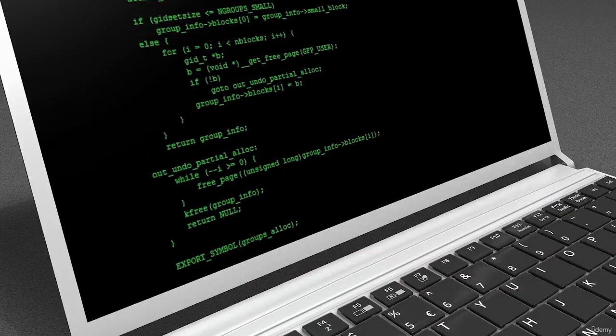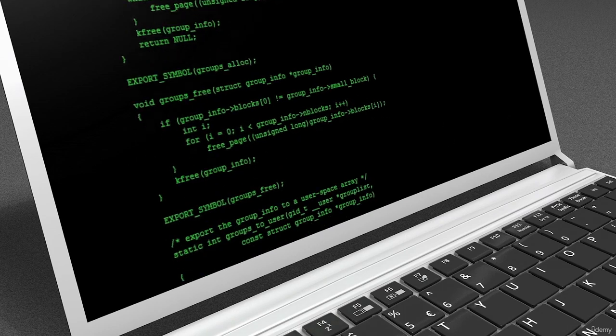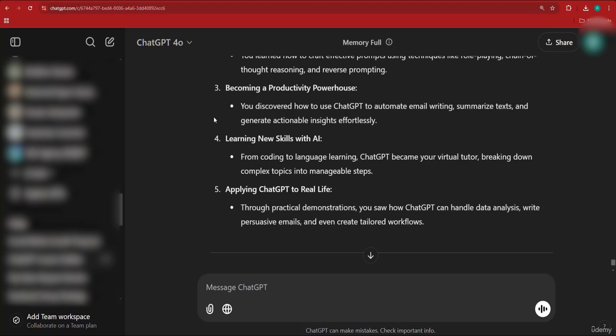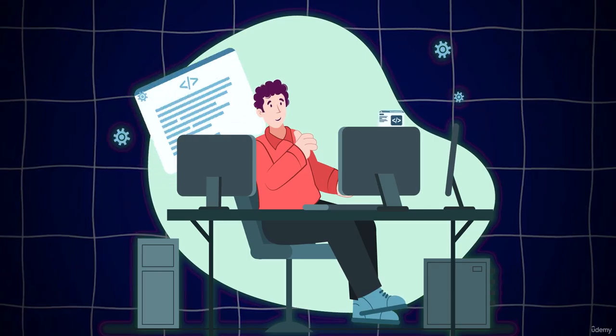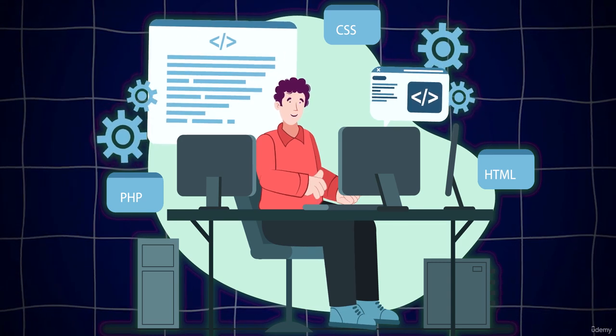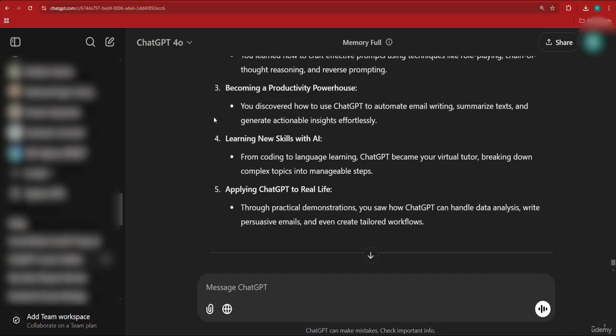You've also learned new skills with AI. From coding to language learning, ChatGPT became your virtual tutor, breaking down complex topics into manageable steps. You've also learned how to apply ChatGPT to real life. Through practical demonstrations, you saw how ChatGPT can handle data analyses, write persuasive emails, and even create tailored workflows.